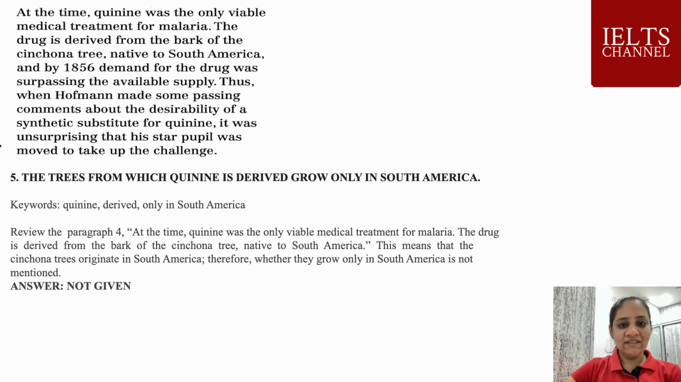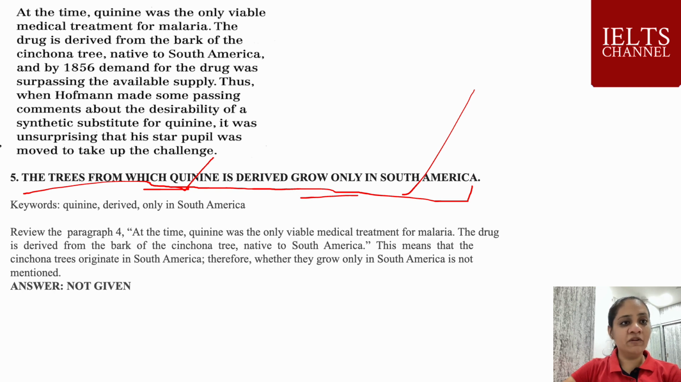The next question is question number 5. The trees from which quinine is derived grow only in South America. Quinine means a drug, or you can say a substance. So quinine is a keyword and South America is also a keyword. Let's see these keywords in paragraph number 4.